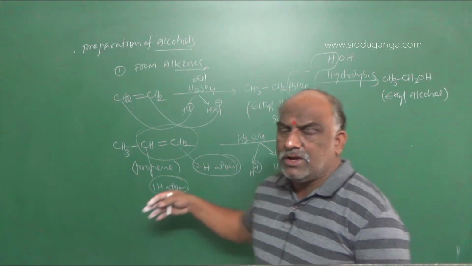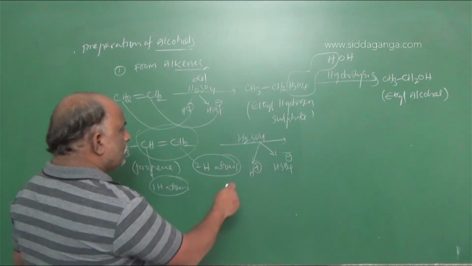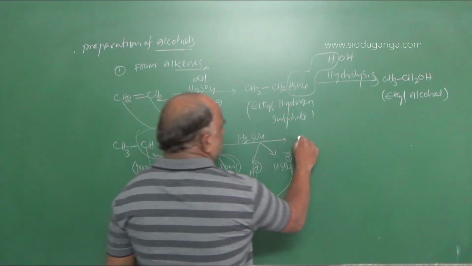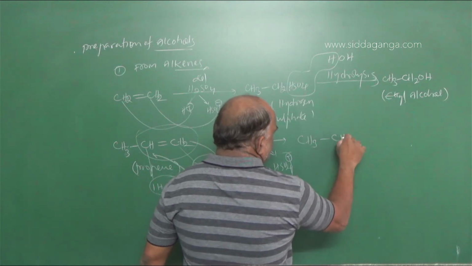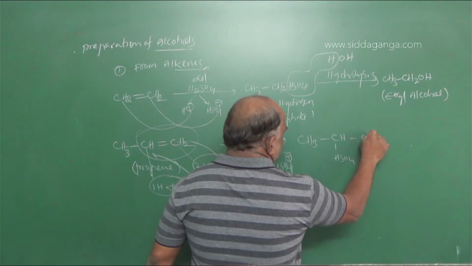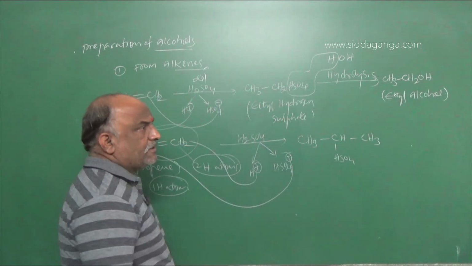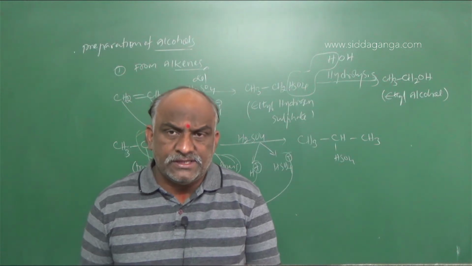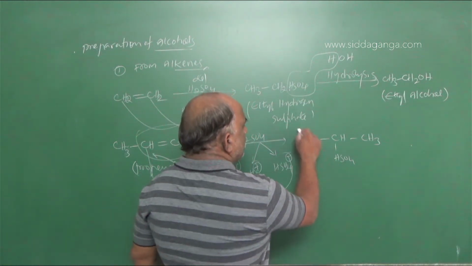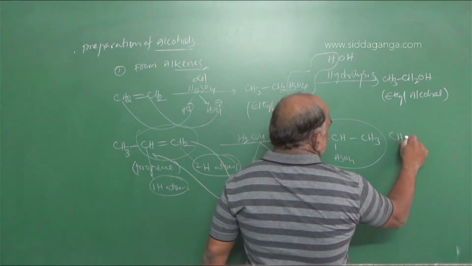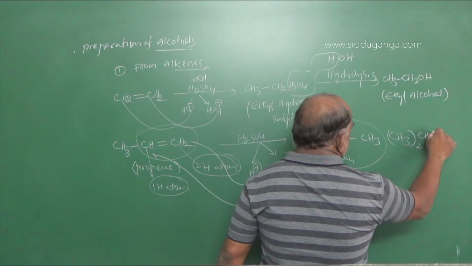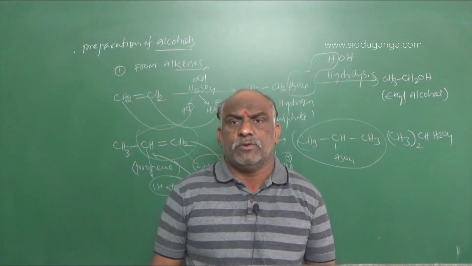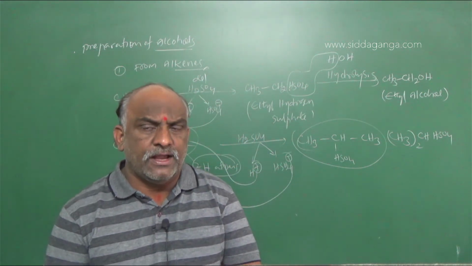According to the Markovnikov rule, H goes to this side and HSO4 minus goes to this side. Then the answer is CH3 CH(HSO4) CH3. This is called propyl hydrogen sulfate, or we should write it like this: CH3 taken twice, CH HSO4. Isopropyl hydrogen sulfate, or propyl hydrogen sulfate.